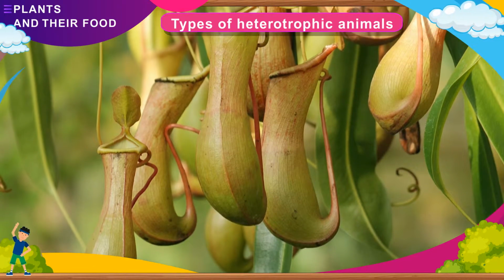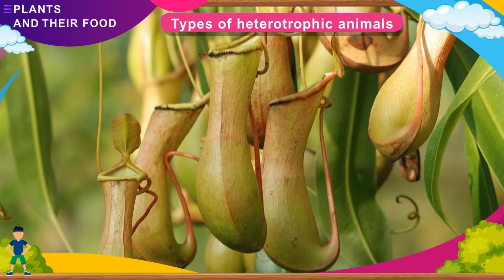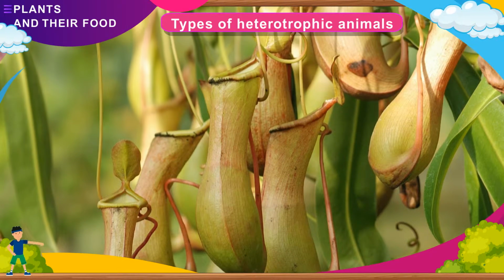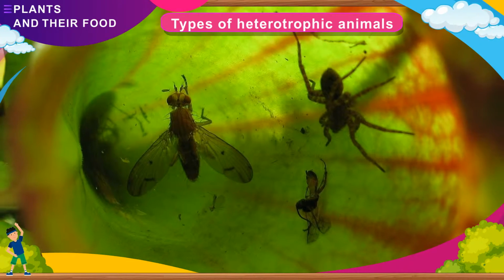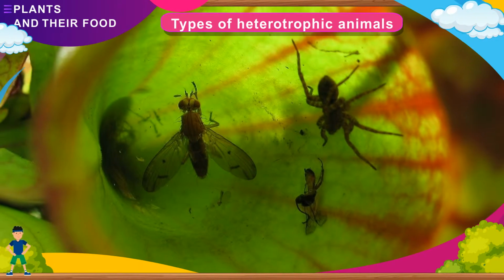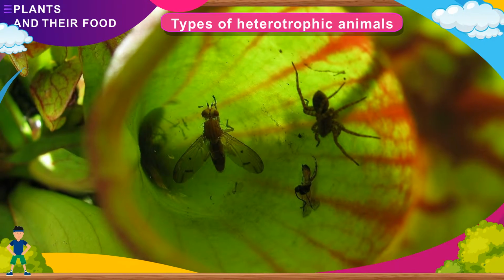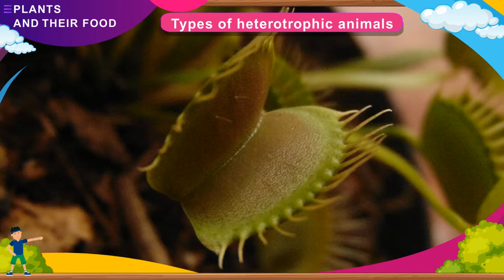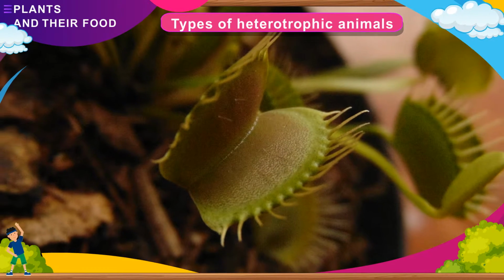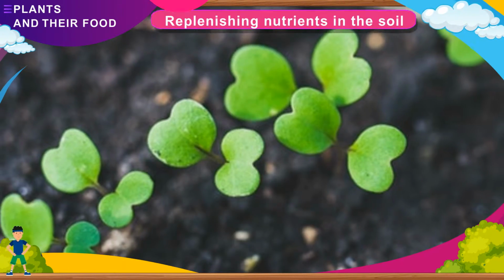Insectivorous. The plant kingdom also has plants that consume insects to meet their nitrogen requirements. These plants grow in nitrogen-deficient soil and have special structures to trap insects. Examples: pitcher plant, Venus flytrap, sundew, and so on.